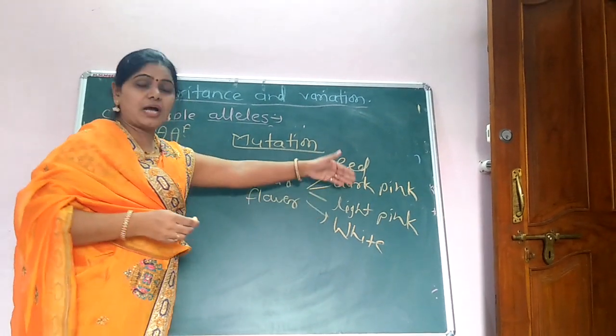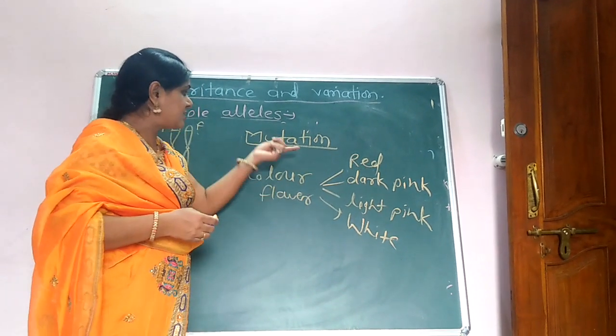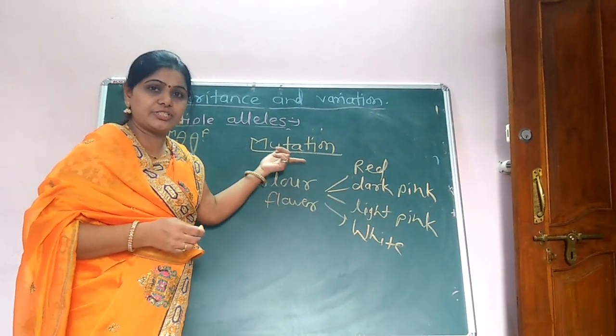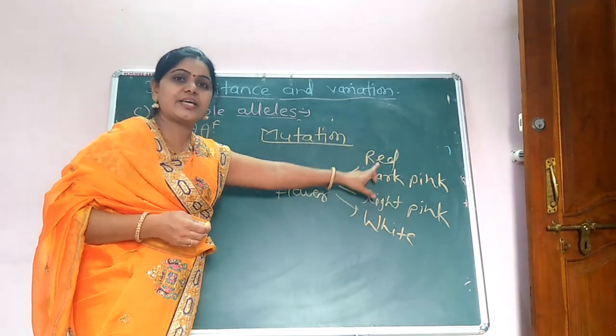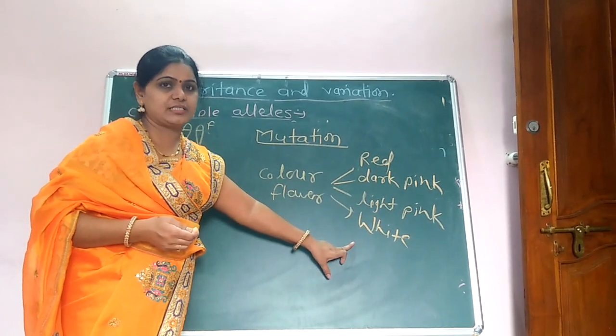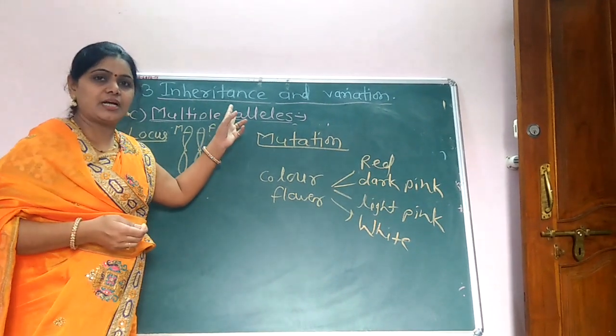When two other different types of alleles are present here, that is because of the mutation, and this is the series of alleles, or the series of alternative forms of alleles here. When more than two alleles are formed, then it is called multiple alleles.